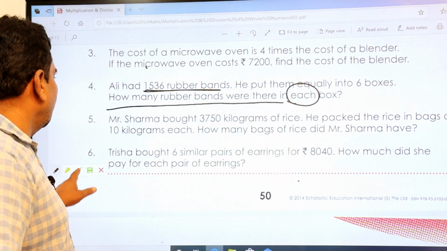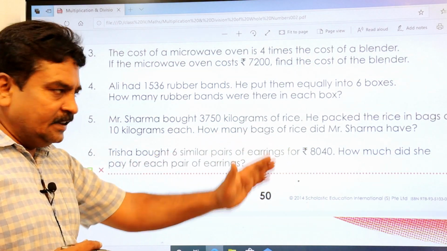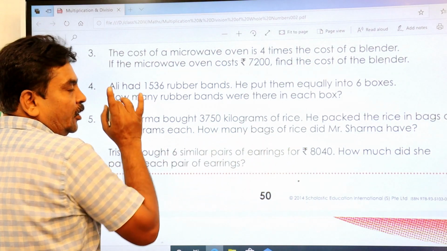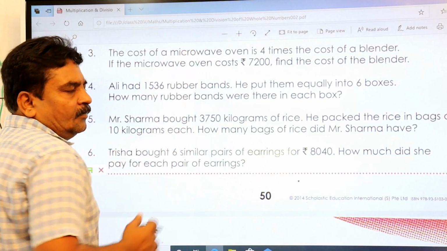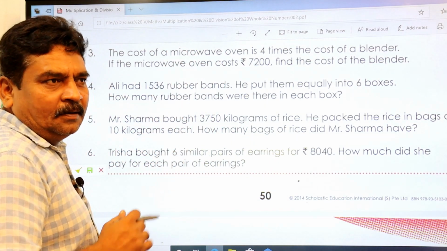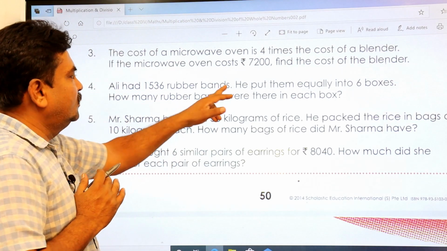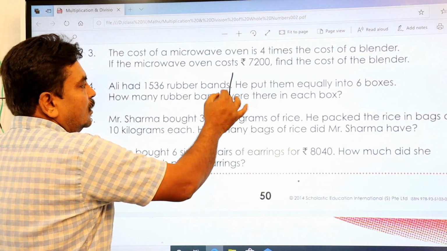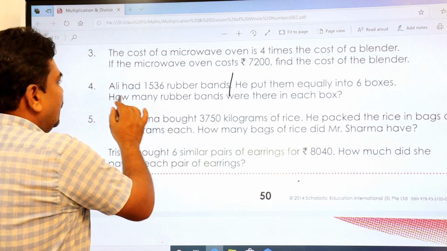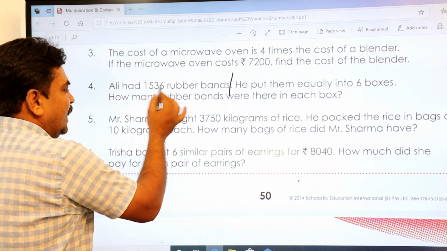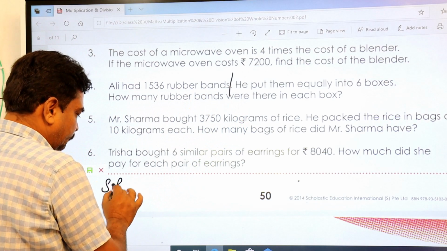So how are you going to write statements here? First, what I told you, make a rule. Write down, first read from the starting of the paragraph till you get a full stop. Make this your first line statement. Ali had how many rubber bands? Ali had, so write down solution.